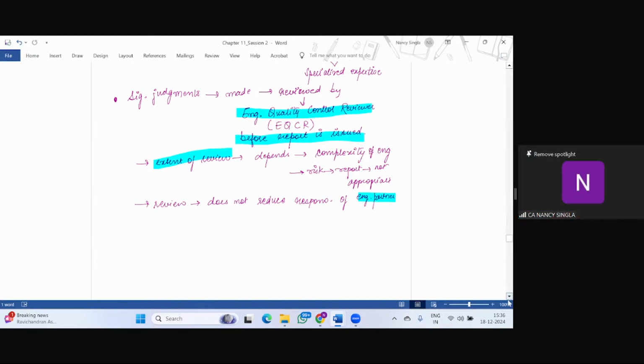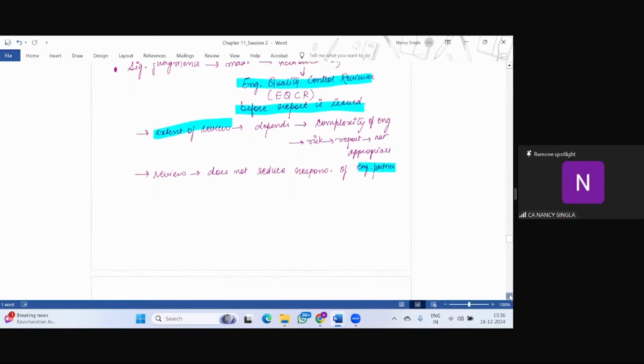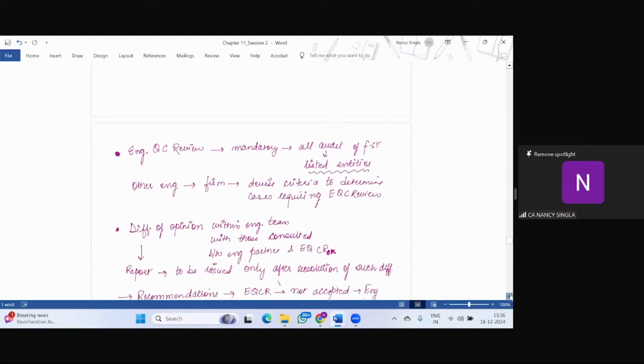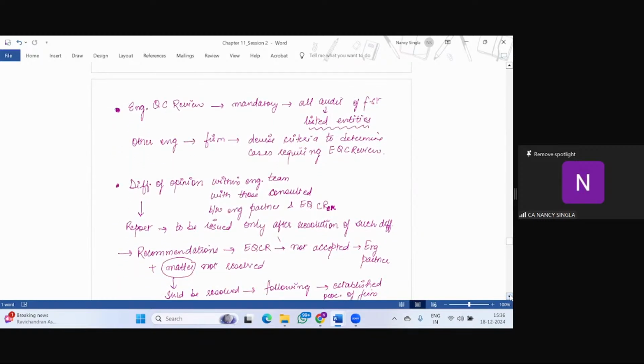ठीक है? So are you now clear about engagement performance? Now, if we talk about engagement quality control review, students, this is mandatory with respect to listed entities. So for all audits of financial statements of listed entities, engagement quality control review is necessary. And the firm may decide criteria to determine the other cases where they require the engagement quality control review to be conducted.